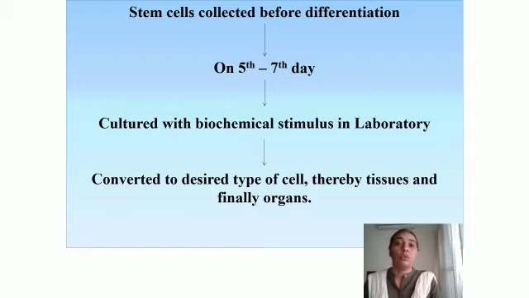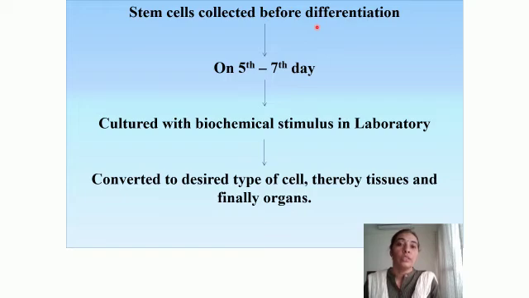They can even be used to replace dead cells in the body, and to replace cells which have been damaged due to chemotherapy. So stem cells have a variety of uses. Let us see, if the stem cells are obtained from the embryo, when they should be obtained. Stem cells should be collected before differentiation.